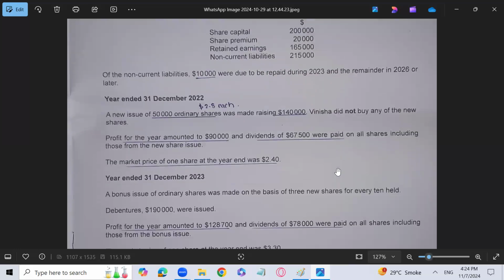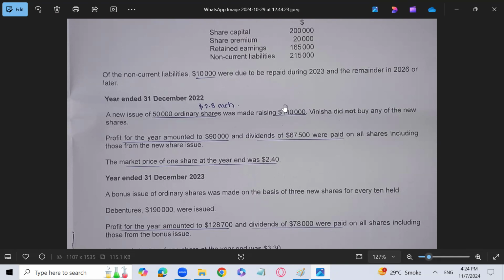Next. Year end 31st December 2022, a new issue of 50,000 ordinary shares were made, raising 1,40,000. Manisha did not buy any of the new shares. So simply, new shares have been issued, 50,000 at the rate of 2.8, raising 1,40,000.